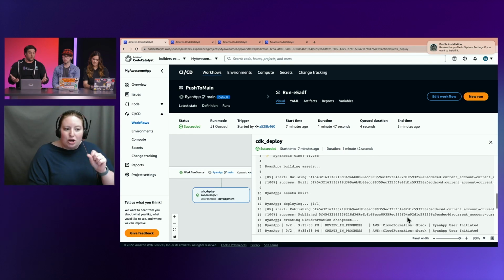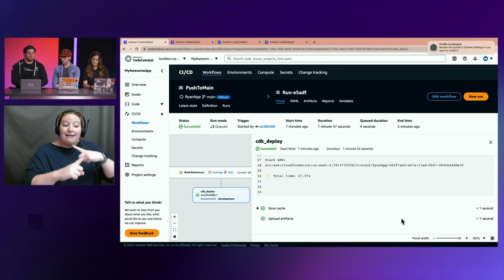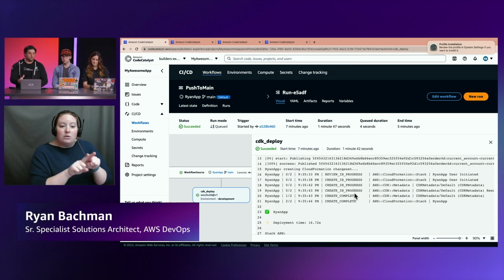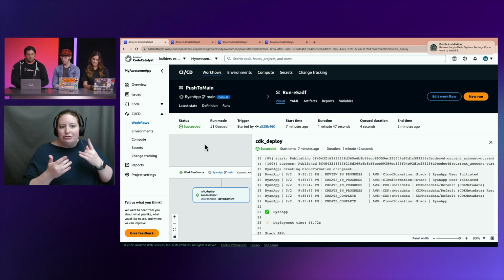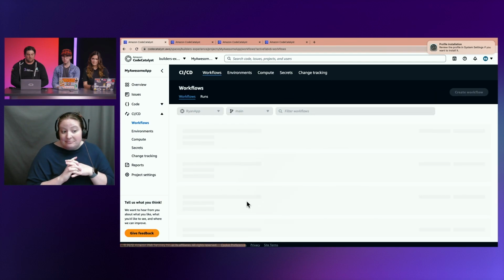If it doesn't go green and becomes a red X, and we need to troubleshoot, Code Catalyst also provides great tools for debugging and understanding what went wrong. Nice. But let's see if we actually have a working deploy. If we go back to our workflows, hopefully there's a second green check mark.